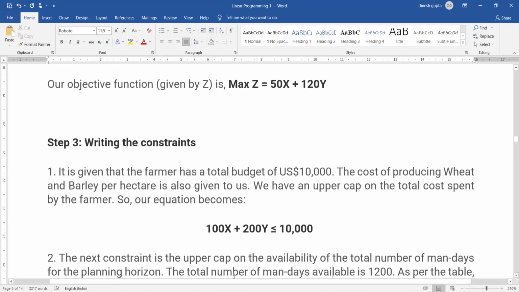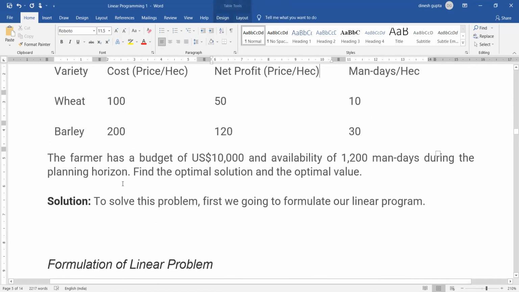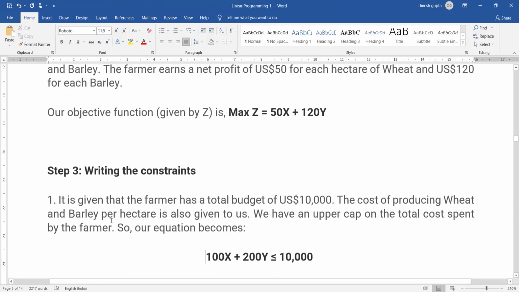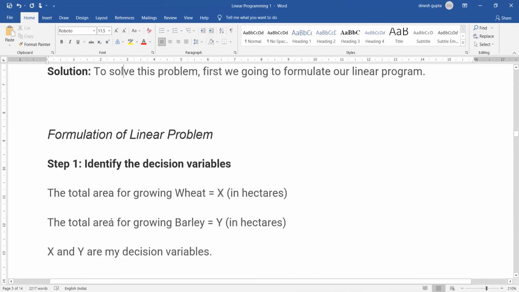Next is the constraints, 100x plus 200y. So from where does this come? The cost of wheat is 100x and the cost of barley is 200y. So producing each unit of wheat costs 100x, and for barley the total cost will be 200y. So that is one condition. And we need to keep in mind how much total budget we have. 100x plus 200y should be less than or equal to